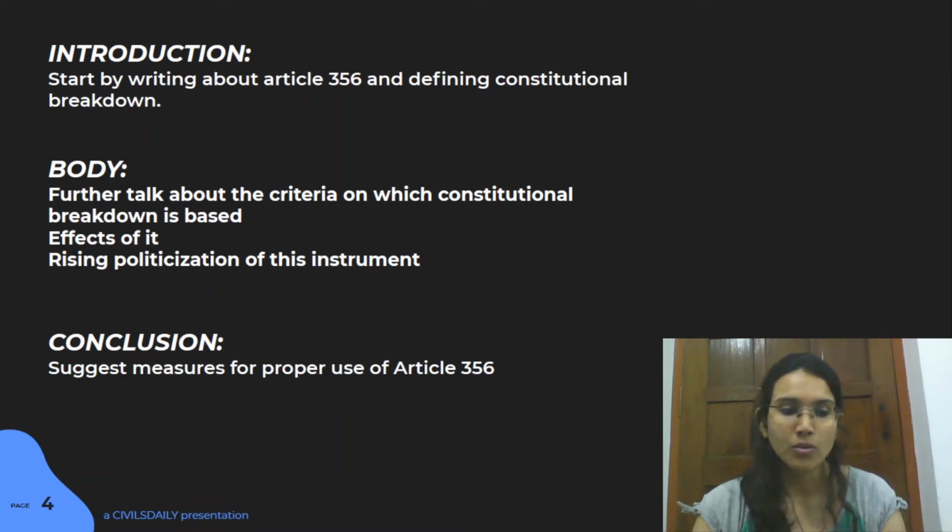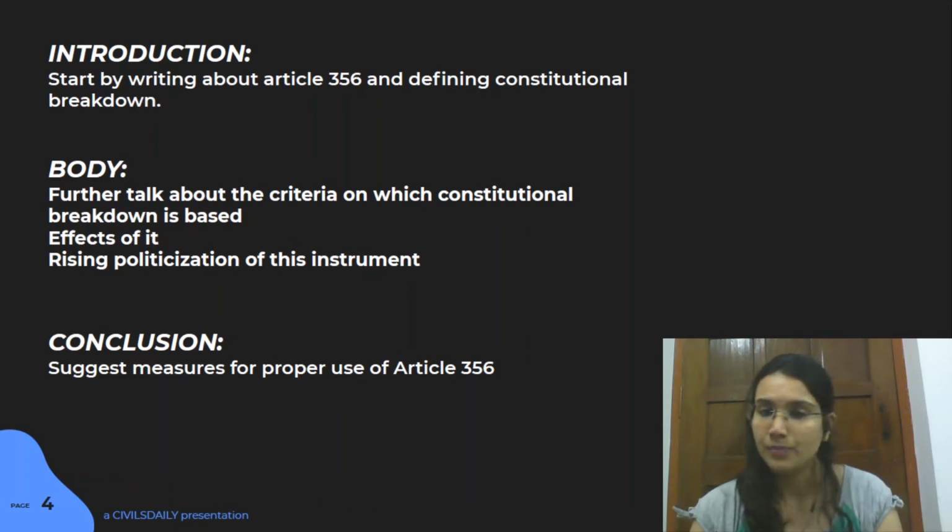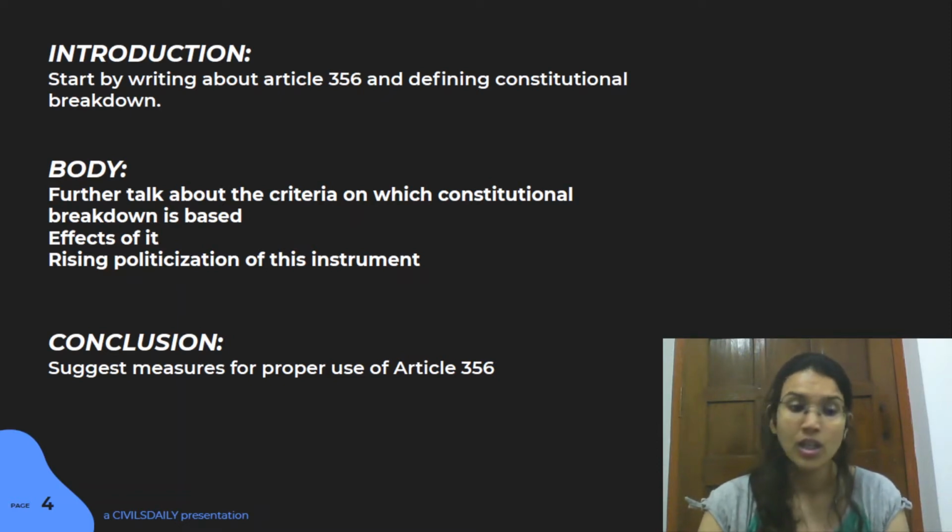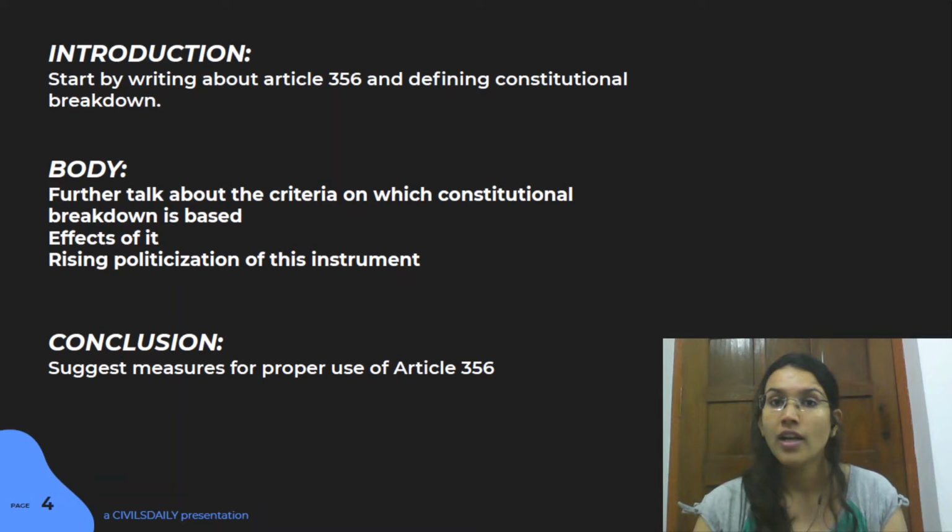So you can talk about political elements like a hung assembly, if the legislature has lost the confidence of the legislature, defection related, and also you can quote a lot of different examples from current affairs here, because recently we've seen a lot of provisions with respect to 356 brought in because of, say, political breakdown.